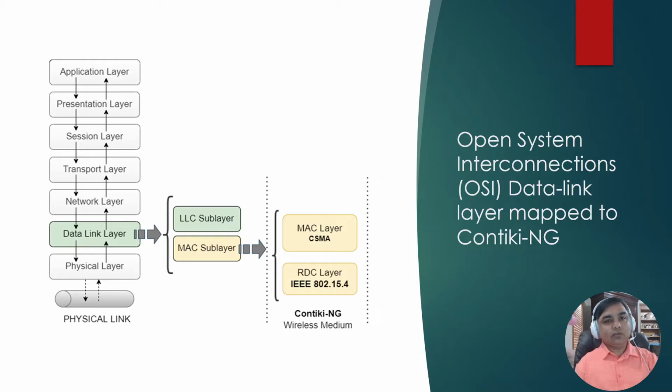So on the left hand side I'm showing the popular OSI model. A special mention needs to be done for the data link layer, which is basically composed of two different sublayers, LLC and MAC layer. And the MAC sublayer actually in Contiki NG is made up of two different layers. One is the MAC layer and the other is the RDC layer. And the RDC layer, we utilize this IEEE 802.15.4 standard, which is a very powerful standard for basically multimedia processing even on the nodes.